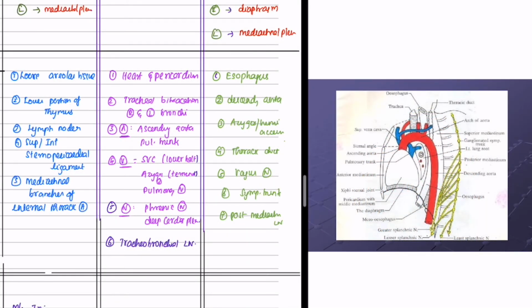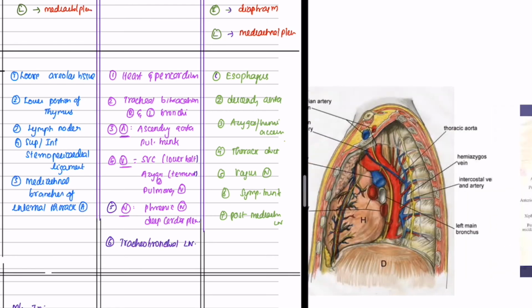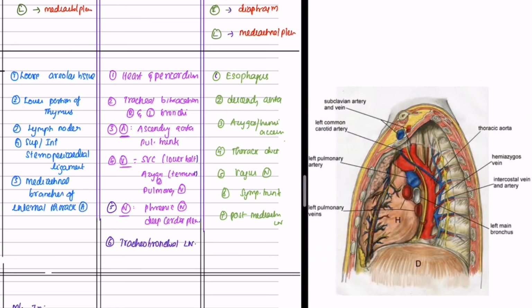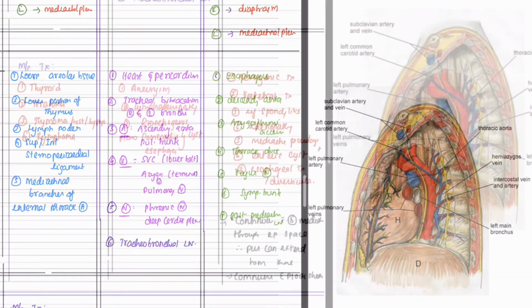Contents of the posterior mediastinum are esophagus, thoracic duct, descending aorta, sympathetic trunk, azygos and hemiazygos vein, and posterior mediastinal lymph nodes.